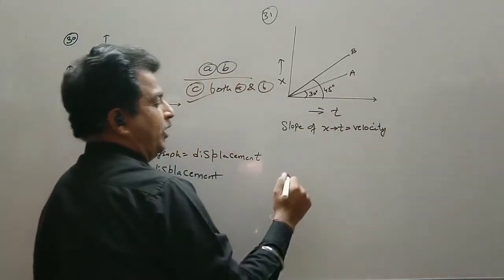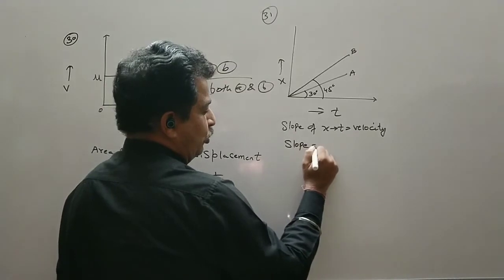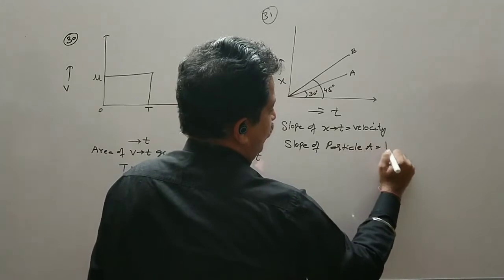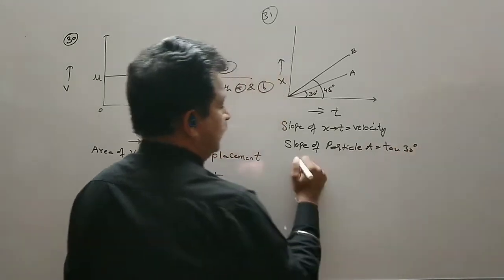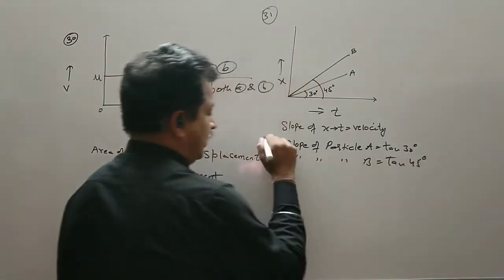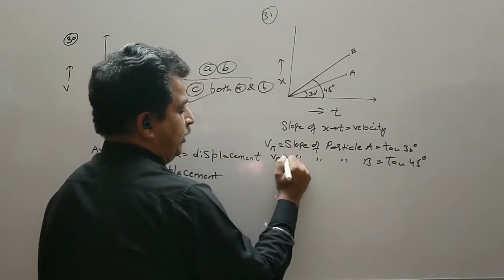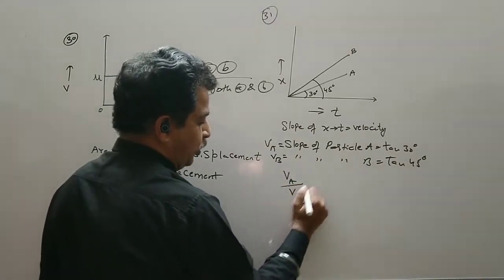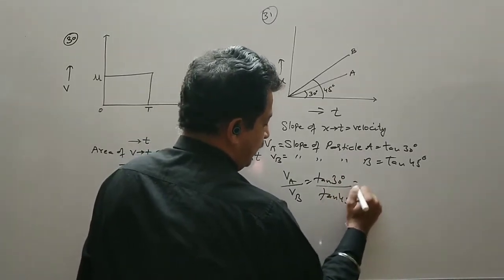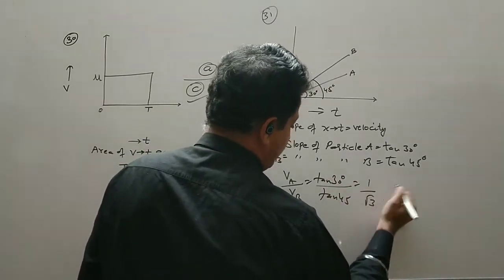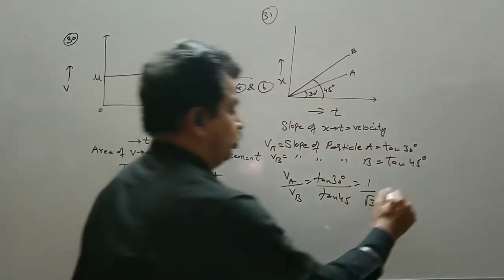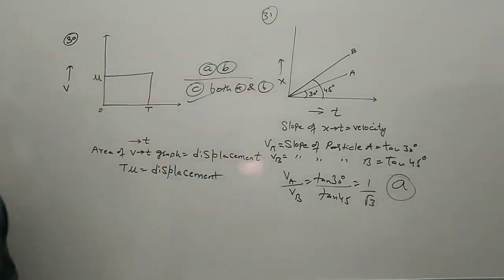So the slope of particle A is equal to tan 30 and the slope of particle B is equal to tan 45. So that will give you VA and VB. We have to find out the ratio. VA upon VB is equal to tan 30 upon tan 45. Tan 30 is 1 by root 3 and tan 45 is 1 itself. So the correct option is 1 by root 3, that is option number A.